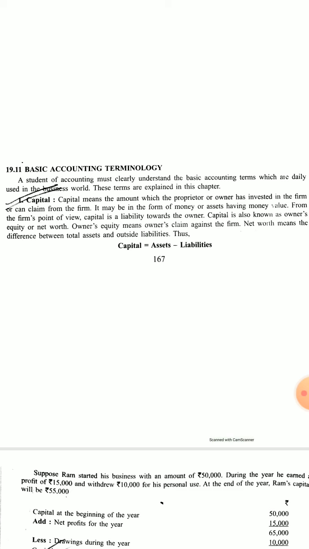So assets, that means land and building, machinery, plant, furniture, stock, all these things are bought with money. And where does this money come from? This money comes from capital supplied by the proprietor, or otherwise from any other loan from outside. When money is supplied by the proprietor we say it is capital, and when loan is taken from outside we call it liabilities. That is why capital plus liability must be equal to assets, so capital equals assets minus liability. This is the basic thing.